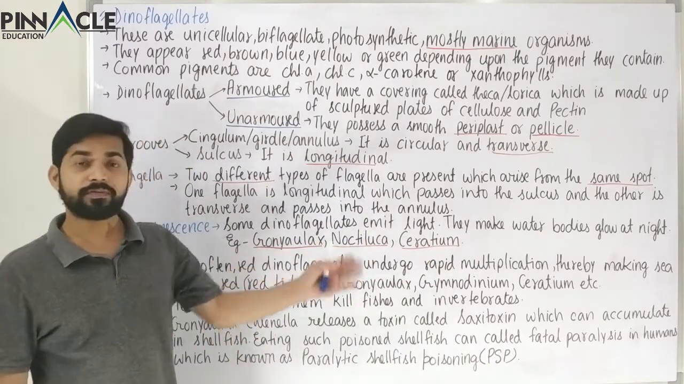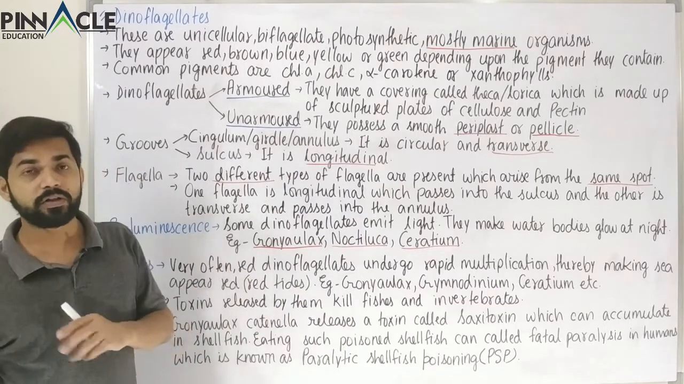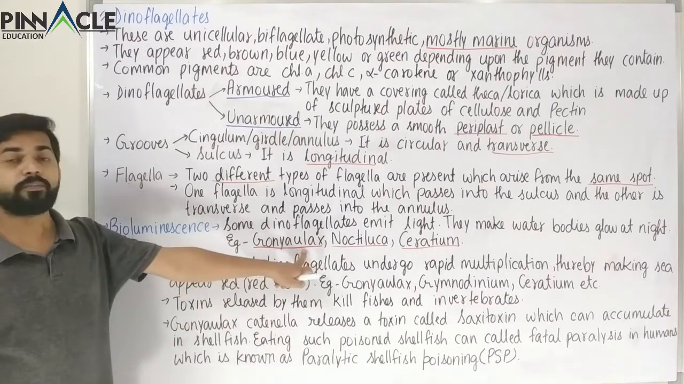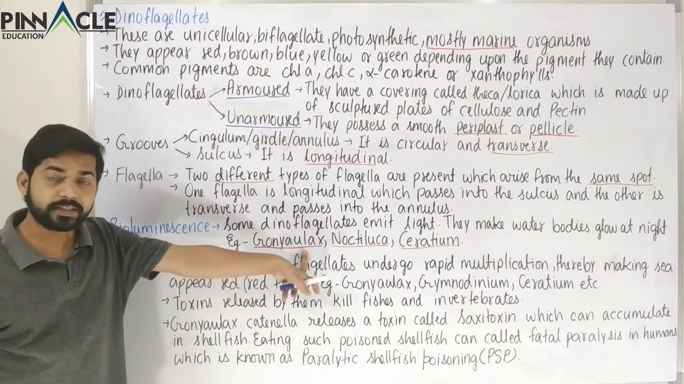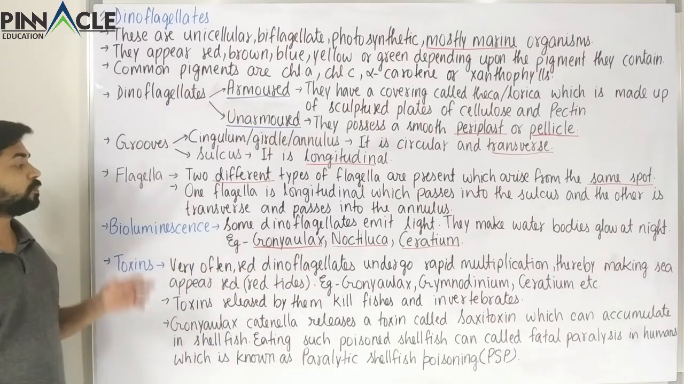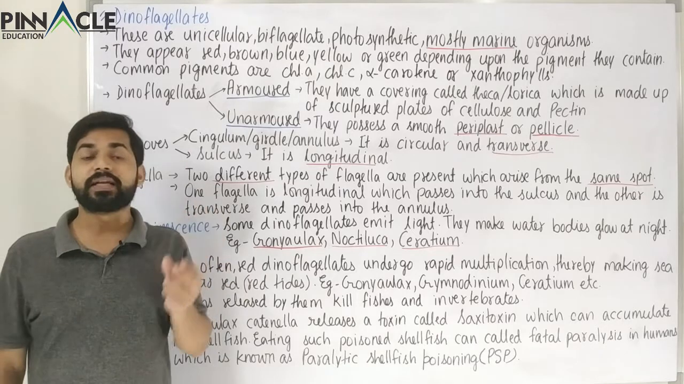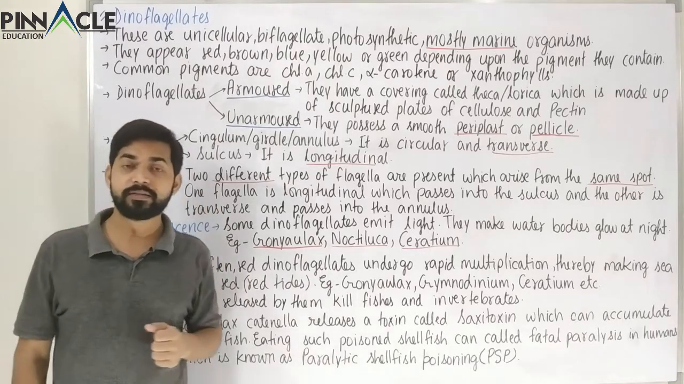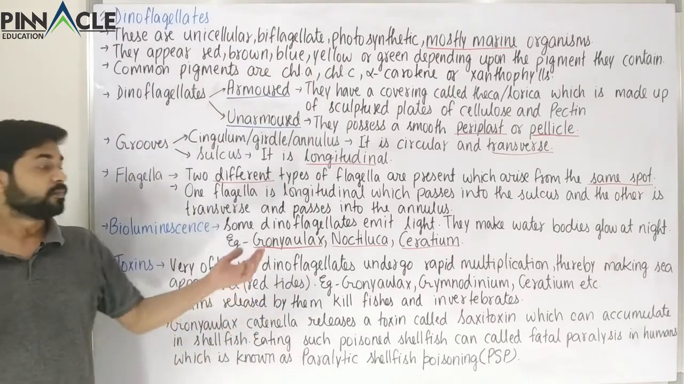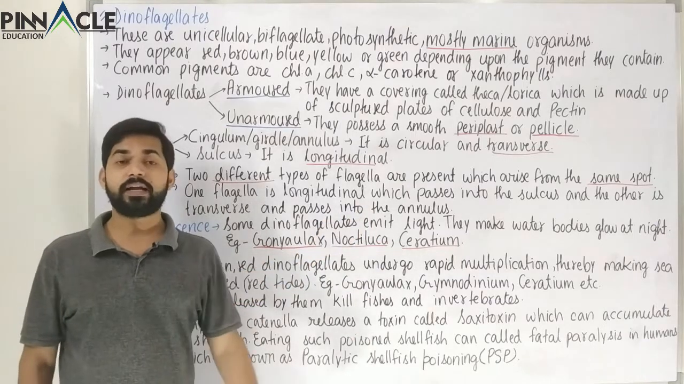So these examples will again come in other chapters also. This is the most important example because it is given in NCERT. So this is what bioluminescence is. These emit light because of certain granules present in their cytoplasm. Examples are Gonyaulax, Noctiluca and Serratia.